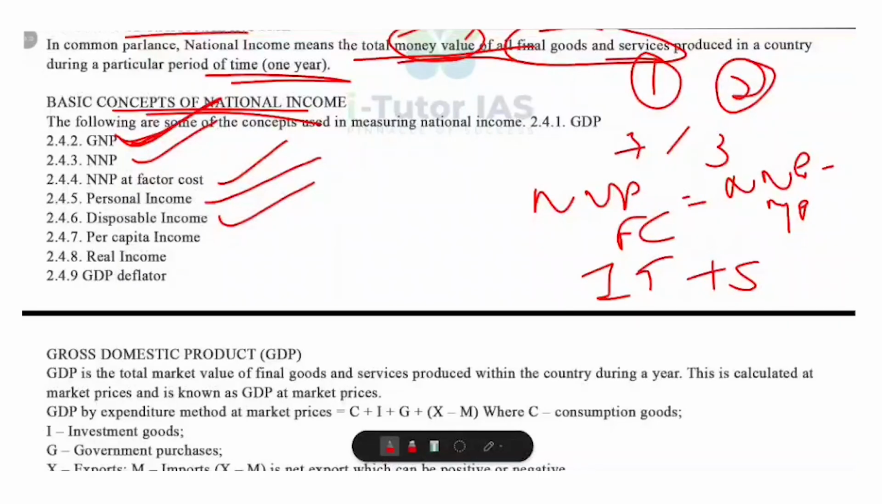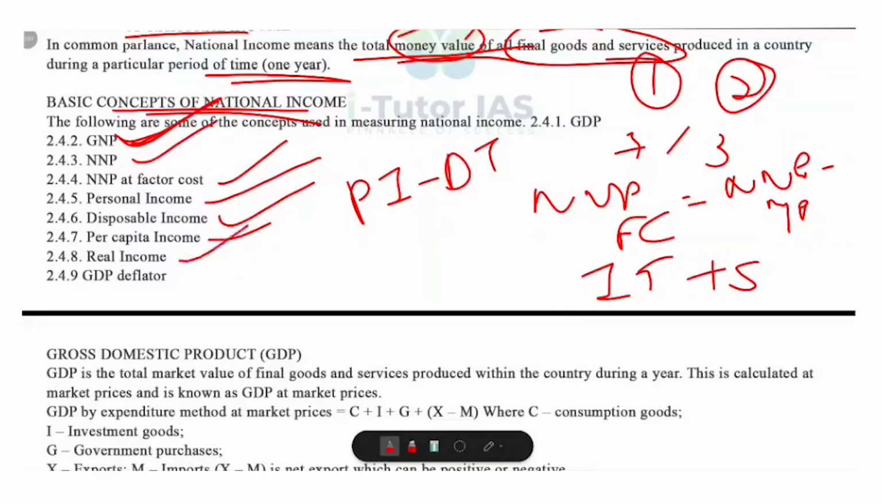Now disposable income. When you hear the term disposable income, you should always remember that it is the income available to households after paying direct taxes. So the formula for disposable income is personal income minus direct taxes. So this is the money households can actually spend or save. And per capita income. Per capita income is the average income per person in a country. What is the formula for per capita income? National income divided by total population. And why is it important? Because it helps to compare living standards across different countries.